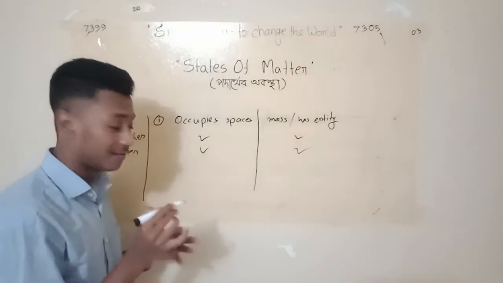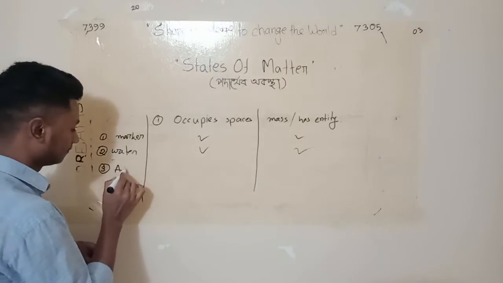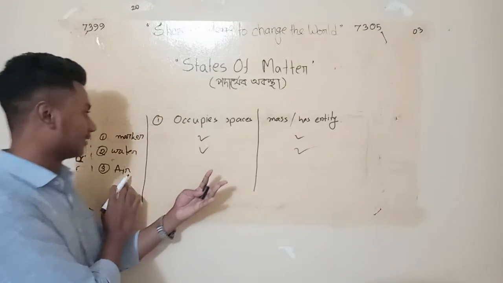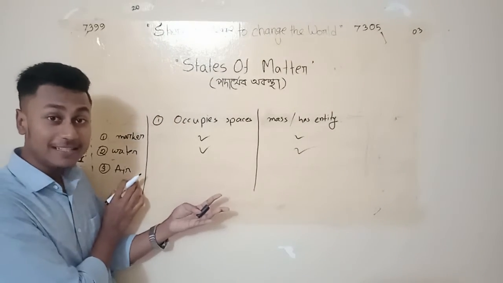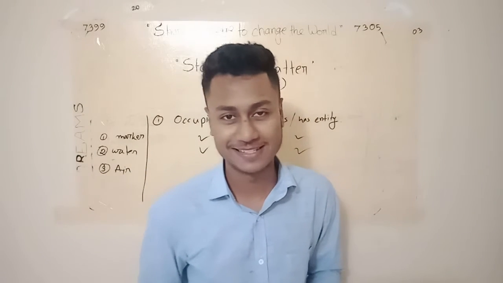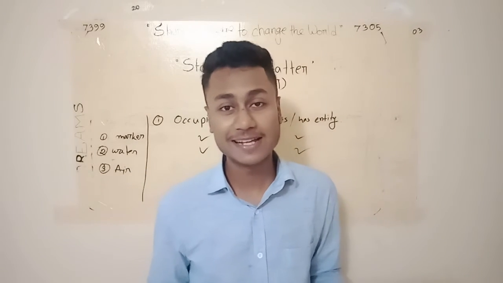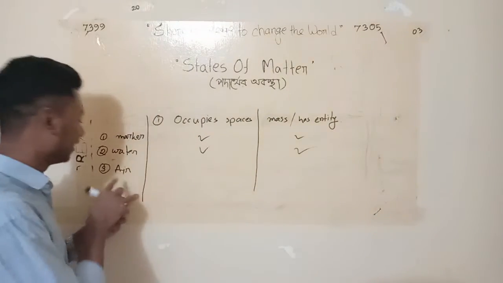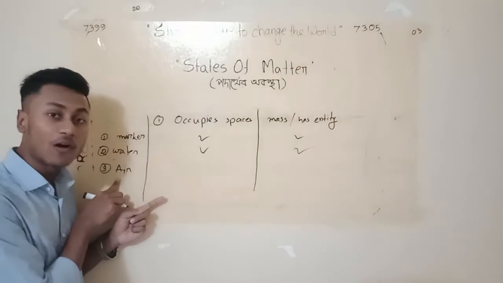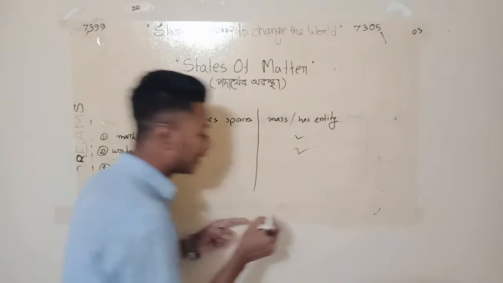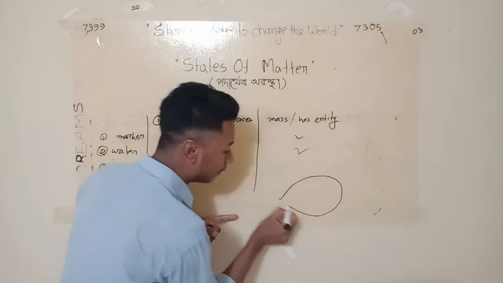Then let's talk about air. Can you see air around us? No, we cannot see that. We can just feel the air. Does the air occupy any space? For example, you have a balloon and you want to blow up this balloon.